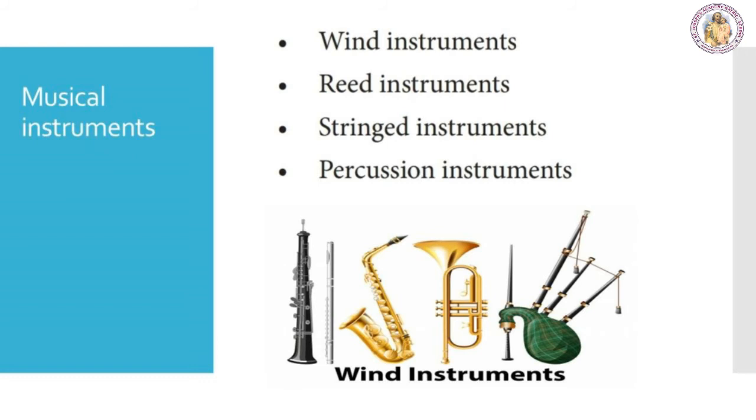First, we are going to see the wind instruments. In a wind instrument, the sound is produced by the vibration of air in a hollow tube. The frequency is varied by changing the length of the vibrating air column. Trumpet, flute, shennai, and saxophone are some well-known wind instruments.